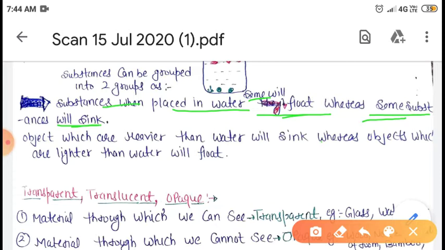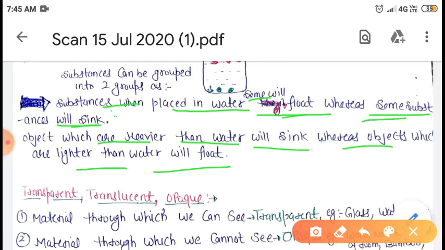So what is the reason for floating and sinking? Let us see. Objects which are heavier than water will sink. So students, any object which is heavier than water will sink down at the bottom of the container, whereas objects which are lighter than water will float. So floating or sinking of an object depends upon its nature, whether it is heavier or lighter. If a material is heavier, it will sink at the bottom of the container, whereas if it is light, it will float on the top of water.